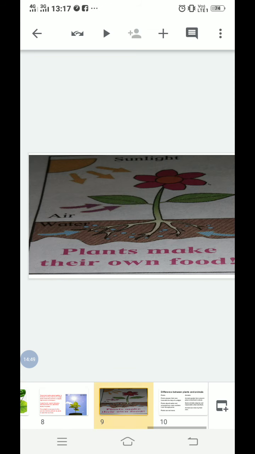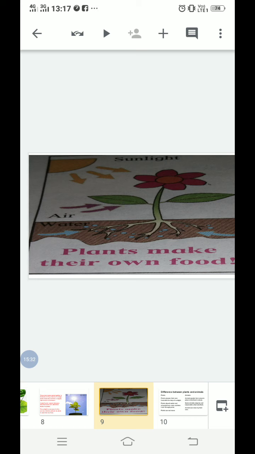So in this way we have studied that plants make their own food by using the air and the water in the presence of sunlight. That's why we always keep the plant in the sun so that they can continue making their own food. Understand? So here we have studied how the plants make their own food and how the plants get their food in nature. I hope you understand the process of photosynthesis, because I am going to ask you questions on the method of photosynthesis with the picture.